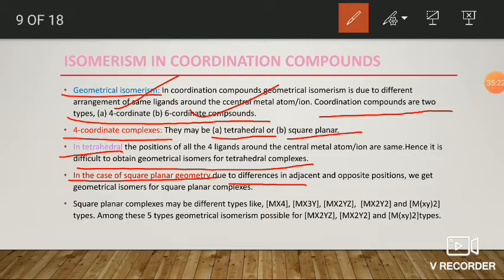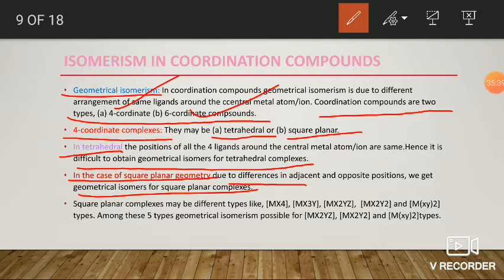The adjacent positions are one type and the opposite positions are another type. So due to this difference, we can easily identify geometrical isomers in square planar geometry.